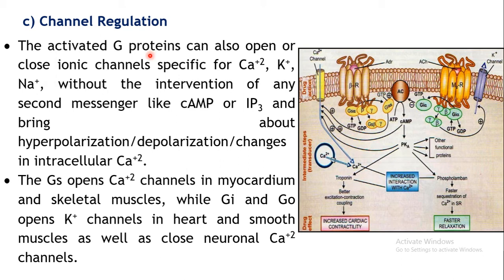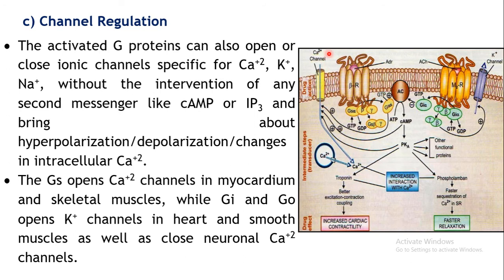Here the release of some second messenger is not being done, just like what we have seen in the earlier two pathways, where cAMP or IP3 or DAG is produced, and that will further act on the effectors. But in this case, channel regulation, it's directly the G proteins which are acting on these ion channels, either opening them or closing them. As a result, the movement of the ions across the membrane will be altered, so their distribution across the membrane will be altered.